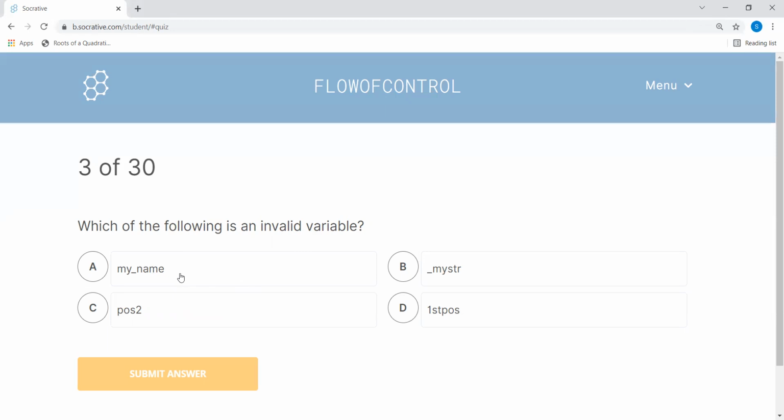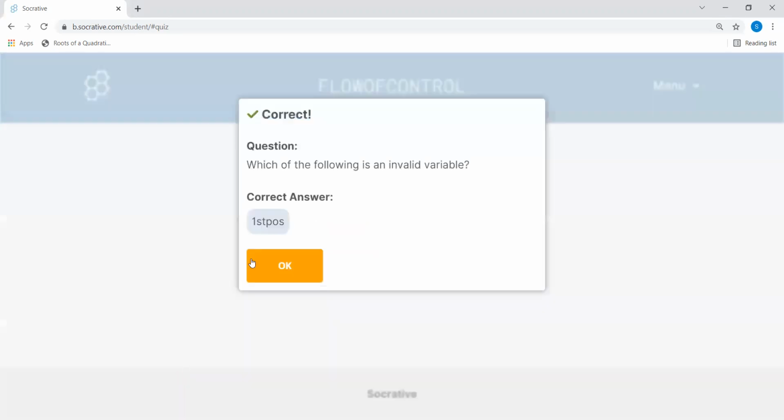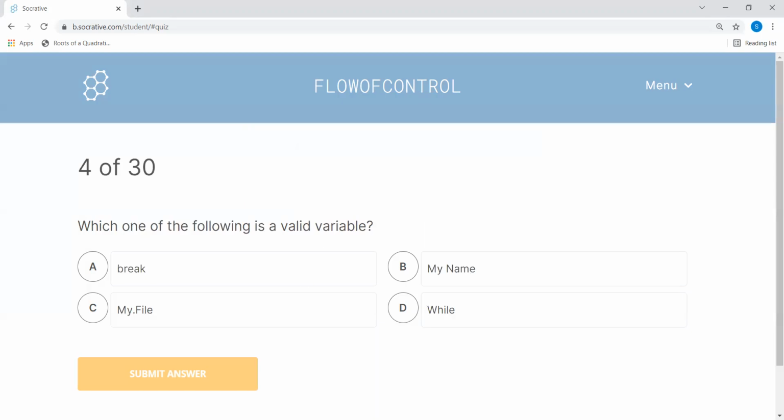And the only special character which is considered for variable naming is underscore, and rest can be alphabets and numbers, digits. And also one that you can see in this one is the one which is starting with a digit. So you cannot start a variable with a digit, so that will also make it invalid one. So this is invalid one, so that is the correct one.